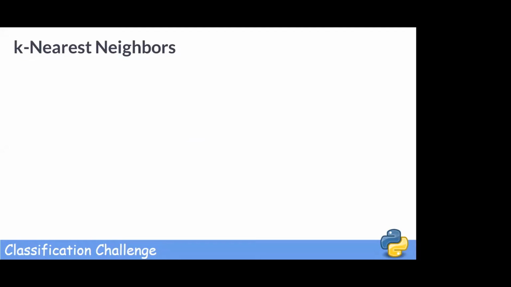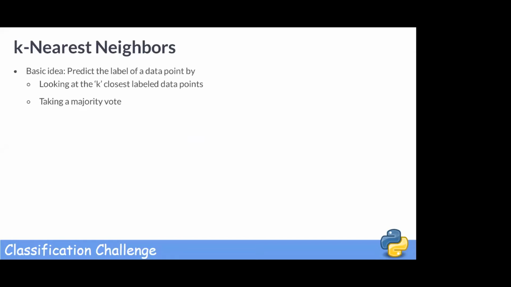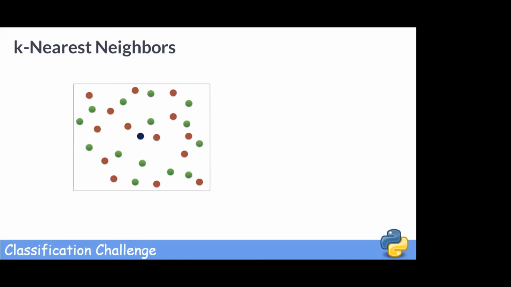So let's build our first classifier. We will choose a simple algorithm called k nearest neighbors. The basic idea of k nearest neighbors, or KNN, is to predict the label of any data point by looking at the k, for example 3, closest labeled data points and getting them to vote on what label the unlabeled data point should have. In this image, there's an example of KNN in 2 dimensions.